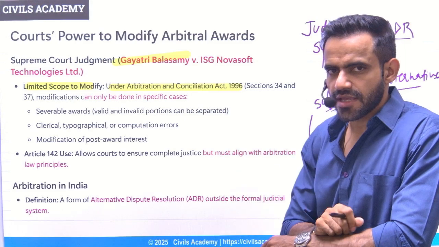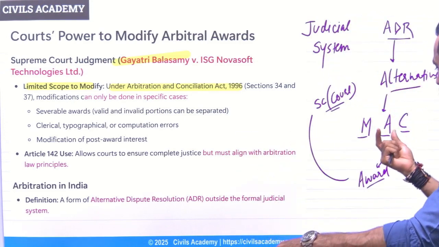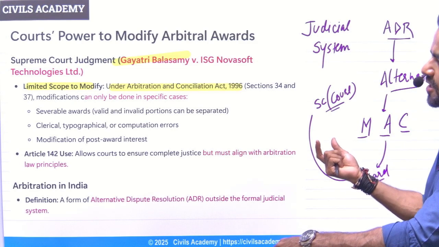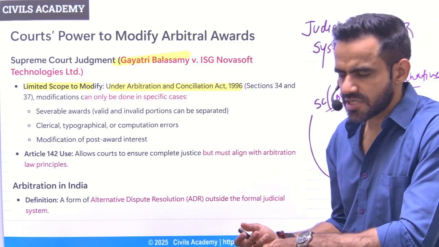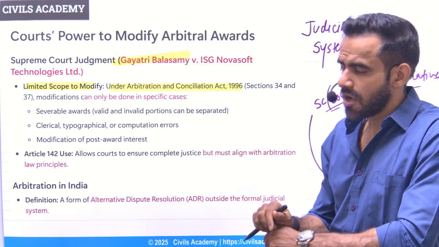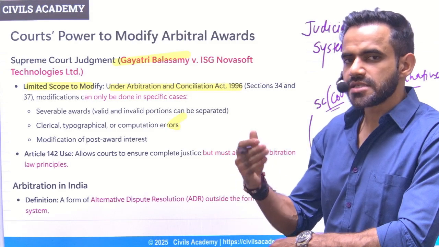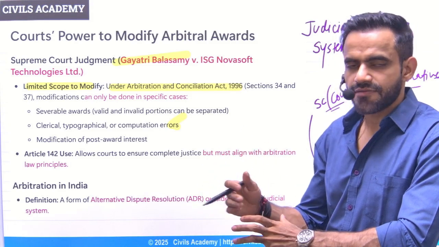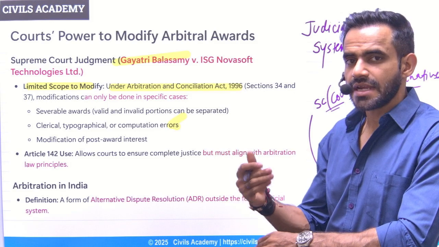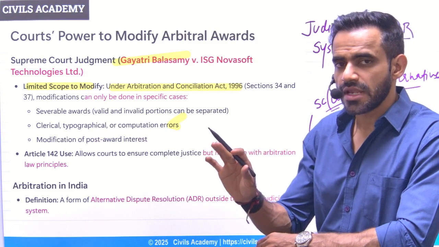Now understand one thing: on what grounds can the award or the judgment through arbitration be changed? It can be done in specific circumstances. For example, there is some invalid issue, or there is some error, or there is a change in circumstances after that incident. In that case, the court can intervene. Otherwise, usually court will not intervene.